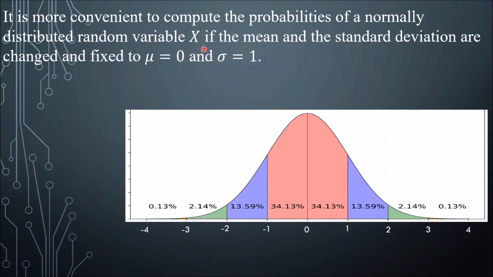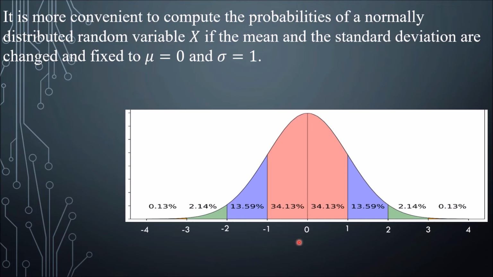It is more convenient to compute the probabilities of a normally distributed random variable x if the mean and the standard deviation are changed and fixed to mu equal to 0. So the mean is 0. You will convert the mean to 0 and the standard deviation sigma to 1. So earlier we had 500. Instead of 500, you need to convert that to 0 for easy computation. And then the standard deviation of 40 will be converted to 1 for easy computation as well.